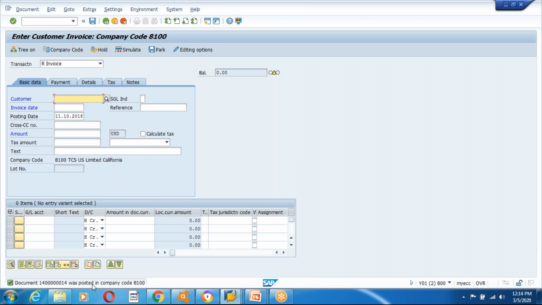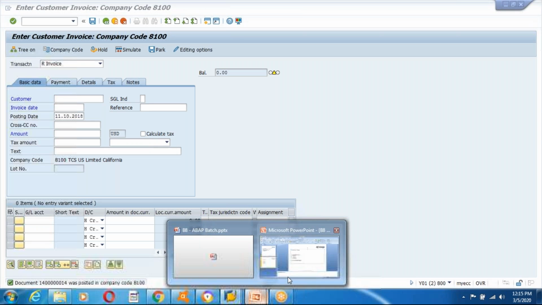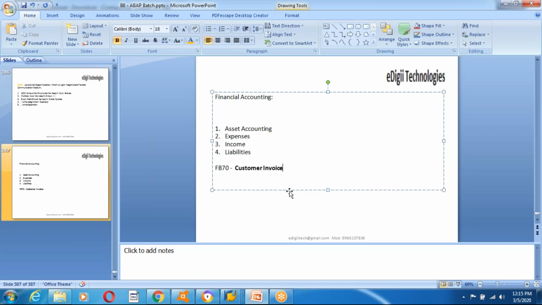Okay, suppose I posted the record, guys. So some other people want to see this document. How can I see this? I posted this document, but I would like to display this document. If you want to display this document, the transaction is FB03. Okay, display document. FB03. Display posting document.